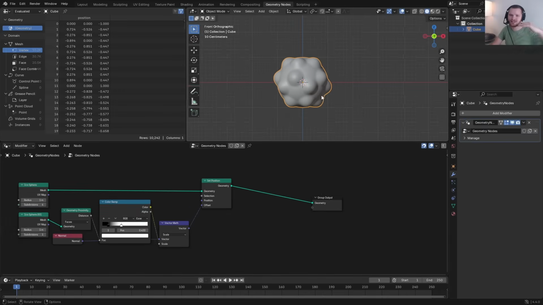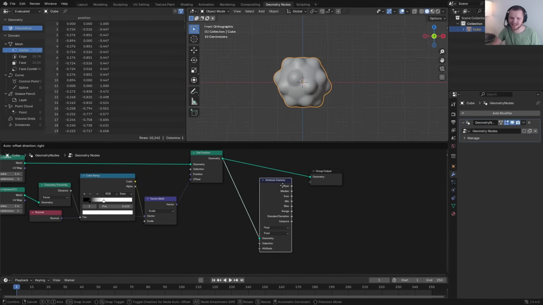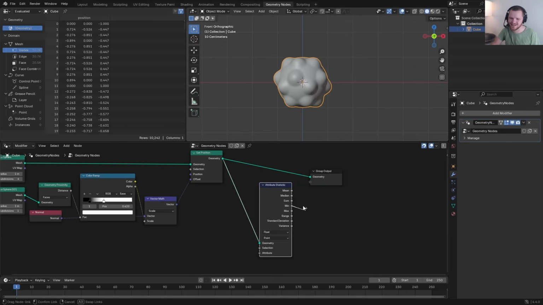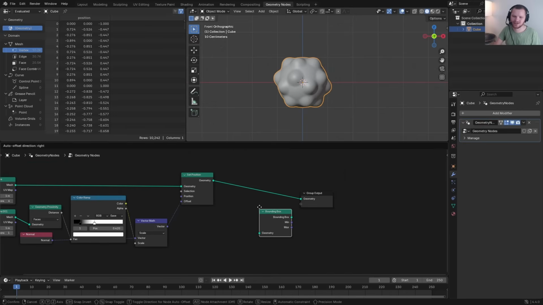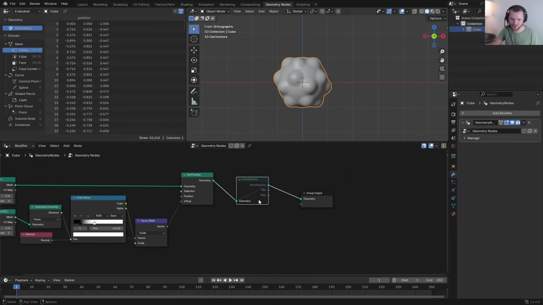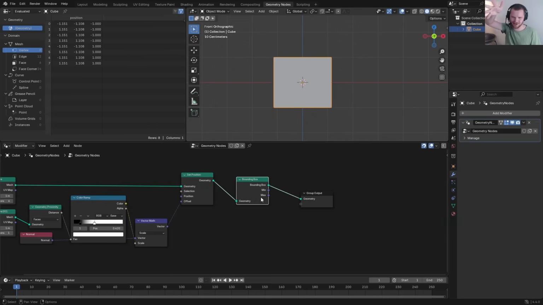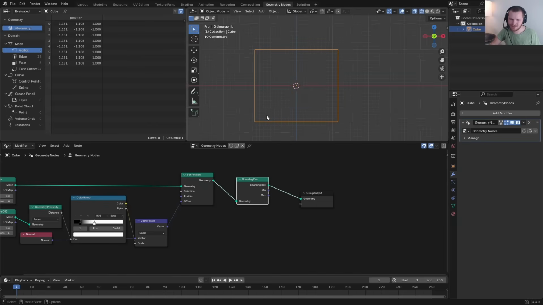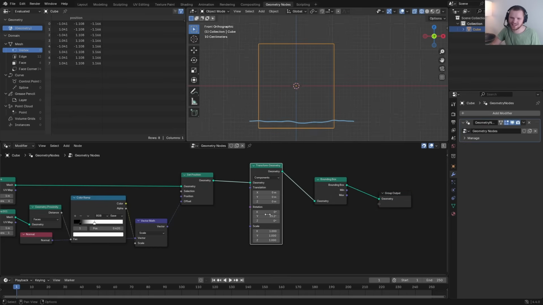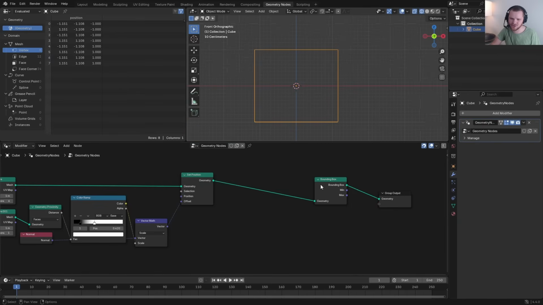To calculate the minimum position, what I used to do is take an attribute statistic because it has this nice minimum. This isn't the fastest way to do it, because if I take the bounding box, which is inscribing or covering this, it has the same minimum z height. No matter how much I transform it, it's always going to keep that minimum z height, and that's going to be easier to calculate. Take the minimum.